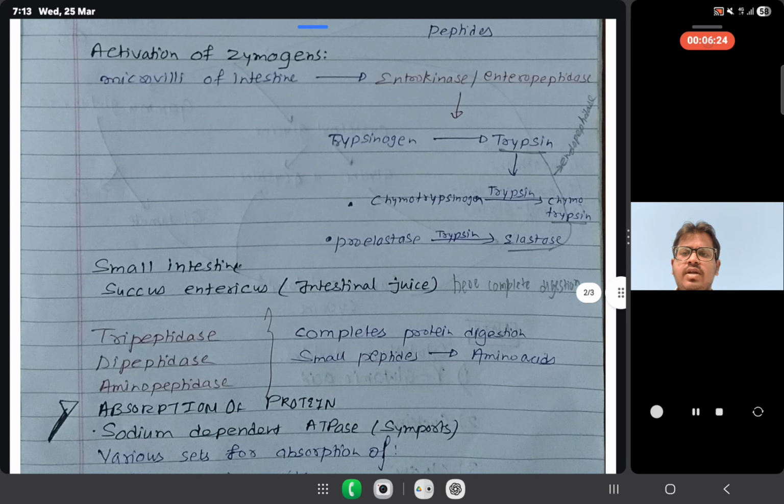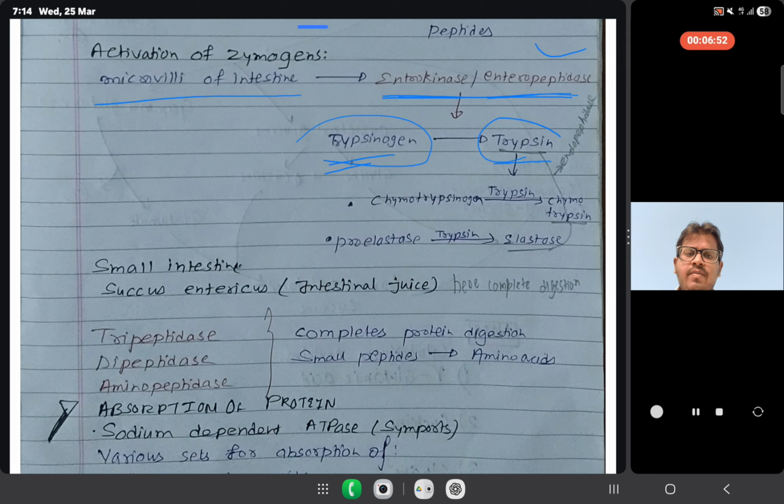Activation of zymogen. The microvilli of the intestine secrete enterokinase, or enteropeptidase. Trypsinogen, in the presence of enterokinase or enteropeptidase, is converted into trypsin.